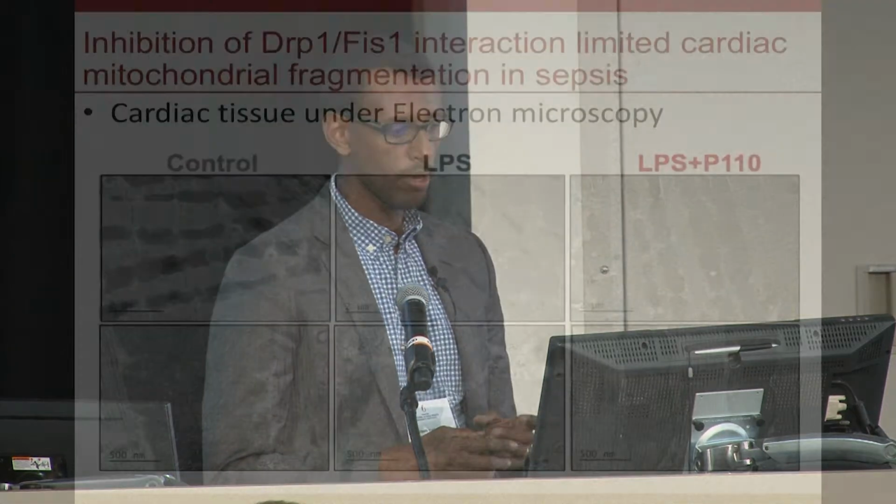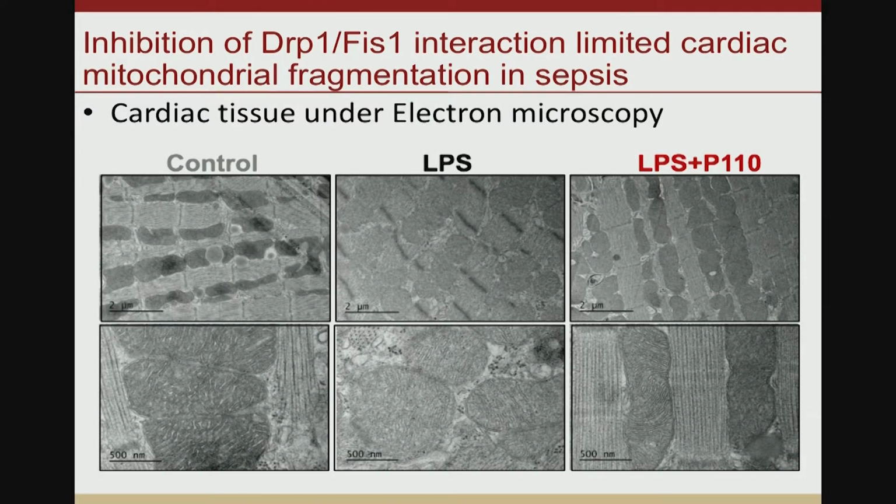And we did a survival analysis for a subset of animals, and we did timed sacrifices at 24 and 48 hours for these animals. Results from this experiment showed that there is a similar phenotype of mitochondrial fragmentation in the cardiac tissue of septic mice, as seen here in these electron micrographs, where you see more round punctate mitochondria that are more disorganized, and also a significant decrease in mitochondrial architecture as seen below in comparison to the controls.